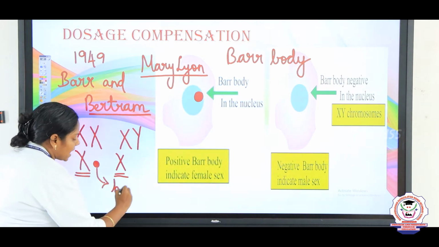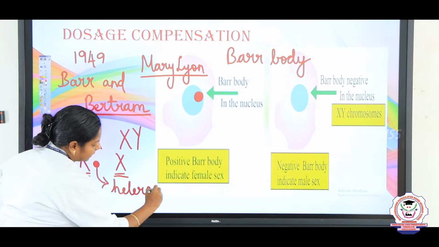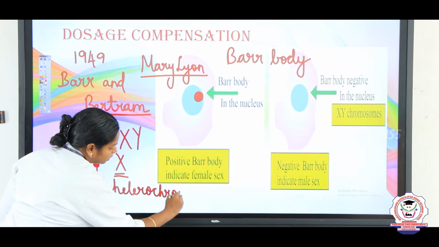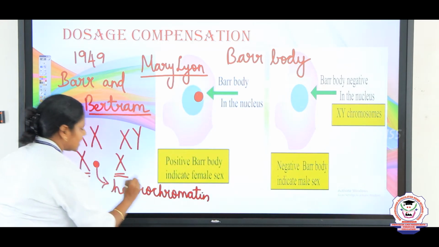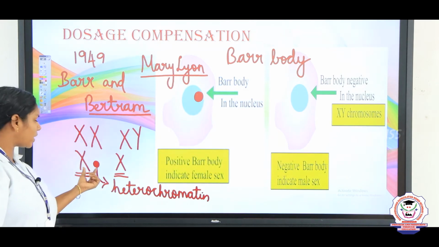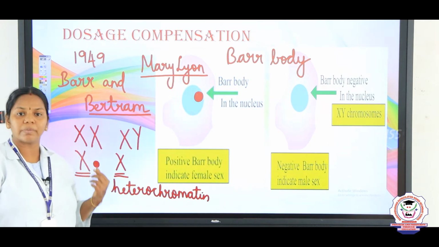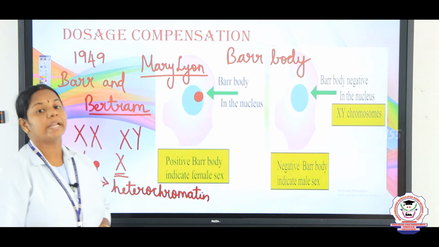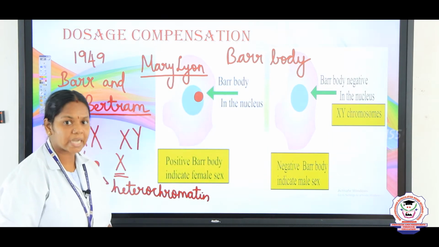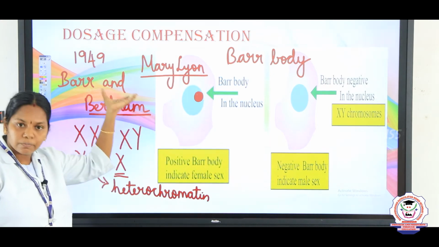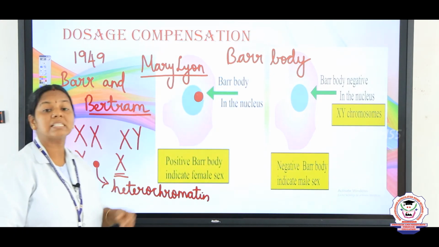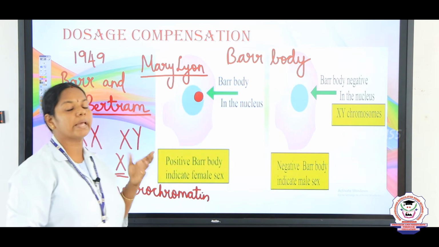We call them heterochromatin. So Mary Lyon described that the condensed bodies in the X chromosome of the female sex are heterochromatin. We call this phenomenon lionization or the Lyon hypothesis.